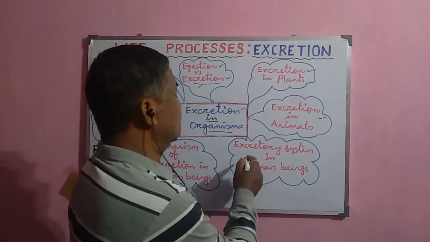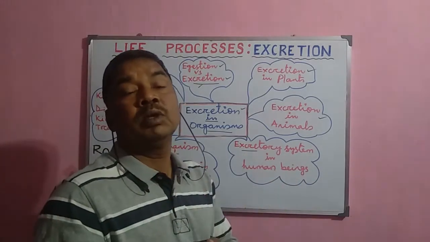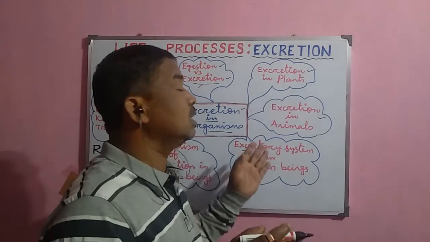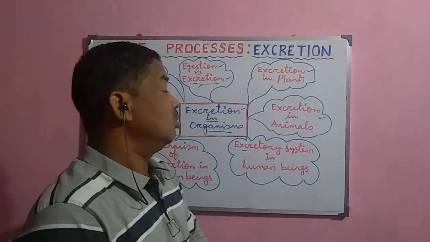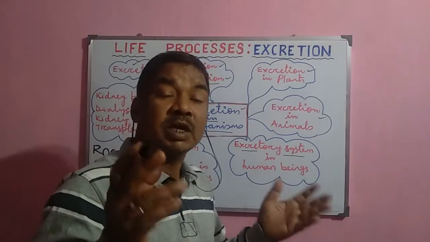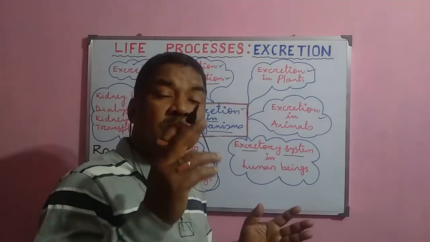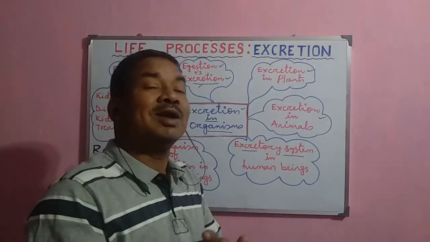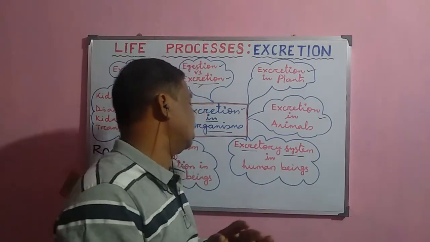In the case of human beings, the toxic waste, mostly urea, is produced in the liver, transported to the kidney and removed from the body by our excretory system, which consists of a pair of kidneys, then the ureter, then the urinary bladder, and then through the urethra they are removed to the outside. And we shall study in detail the excretory system in human beings.